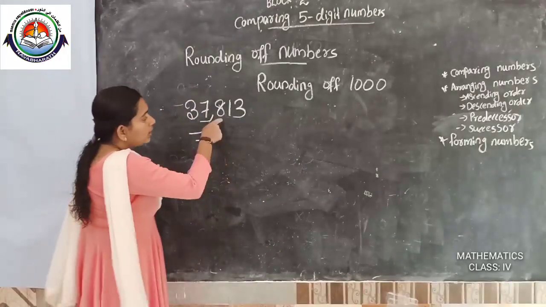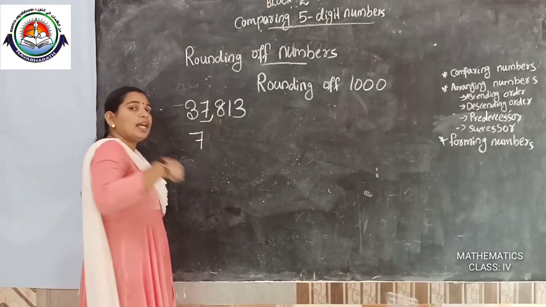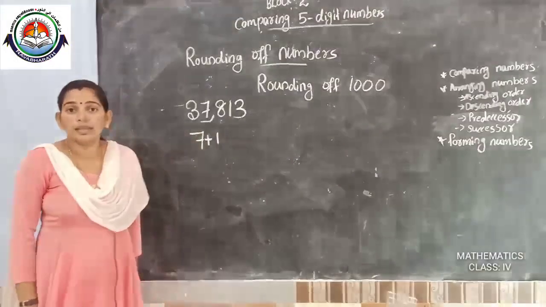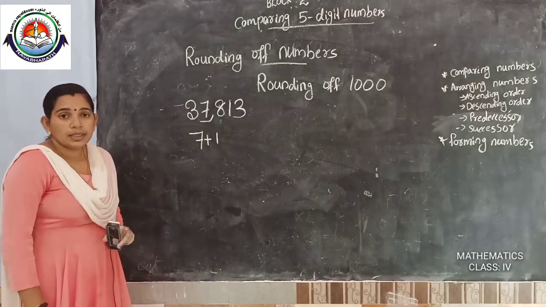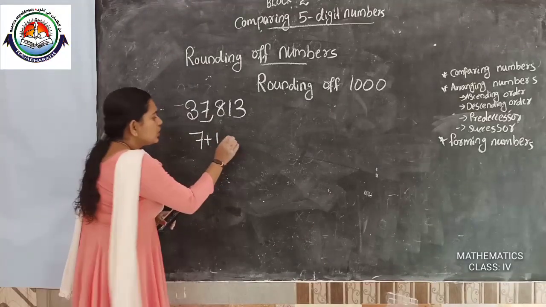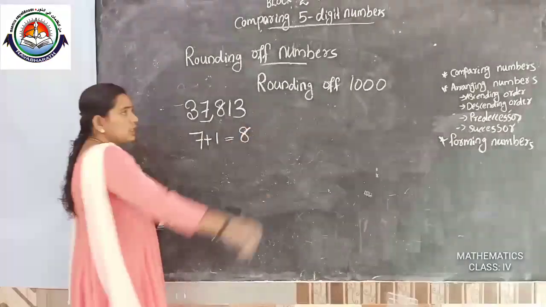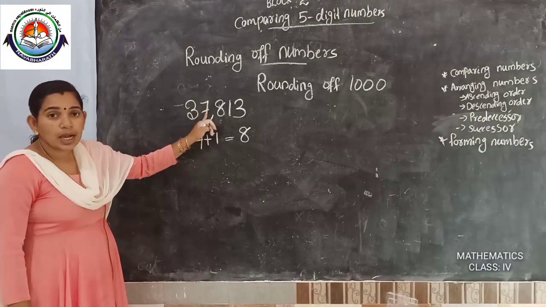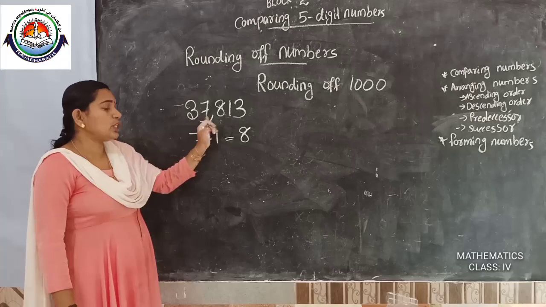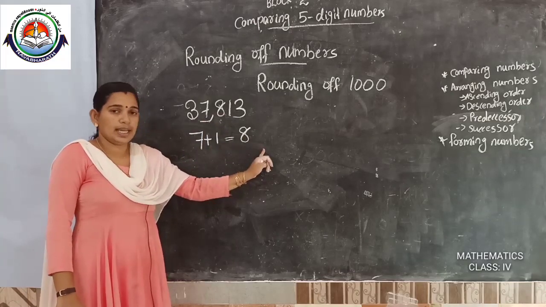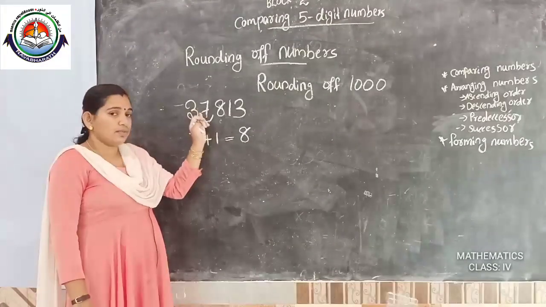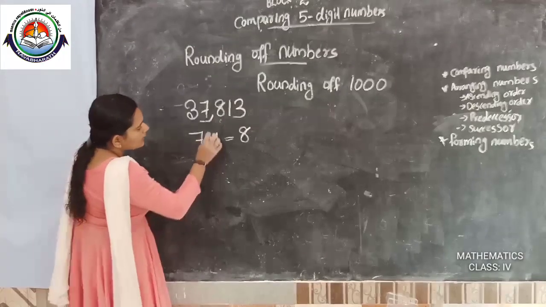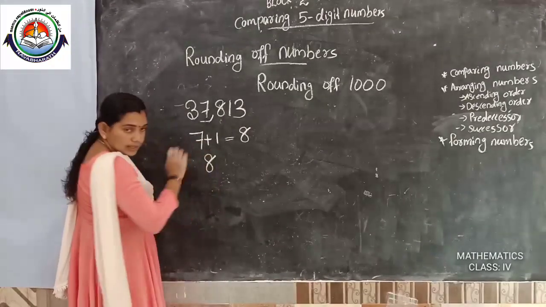Here the 100 place is 8, 8 is more than 5, so we add 1 to the 1000 place. What do we get? 8. So the digit in the 1000 place, 7, is changed to 8.